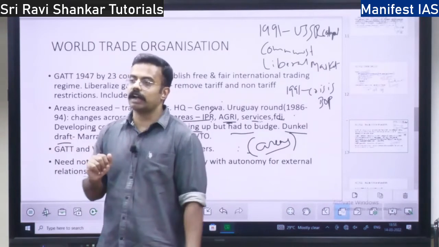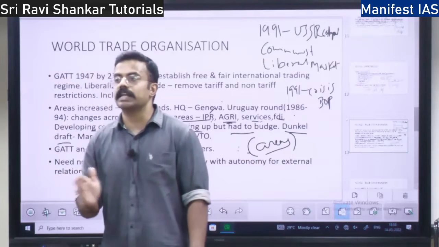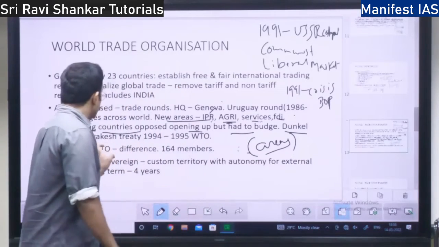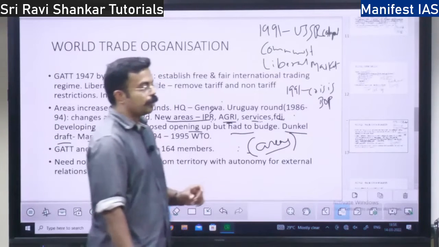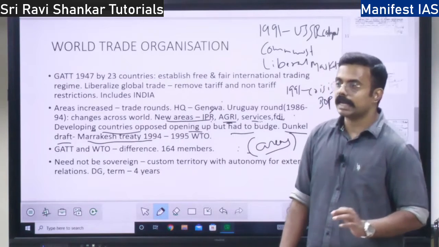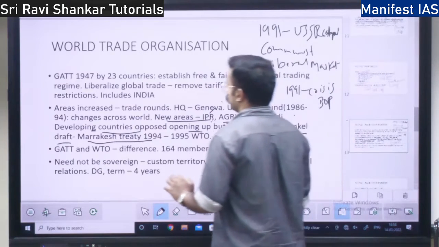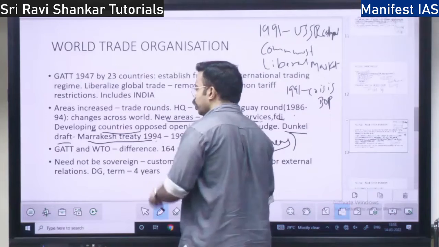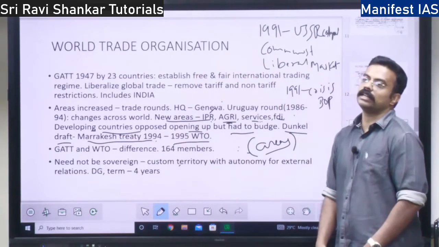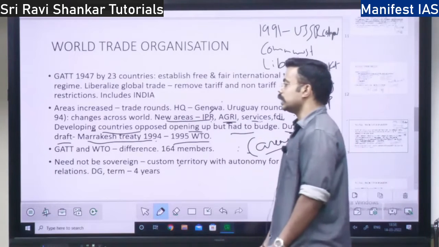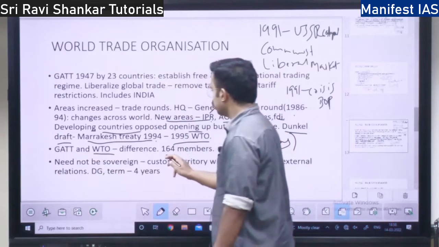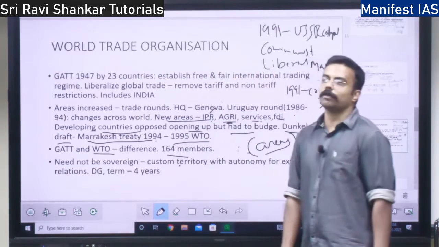The Dunkel Draft is the first draft under the World Trade Organization at the end of the Uruguay Round. After the Dunkel Draft, they formed a treaty in 1994, very, very important: the Marrakesh Treaty. They signed it in 1994, because of which the World Trade Organization came into the picture in 1995. Today the World Trade Organization has 164 members.